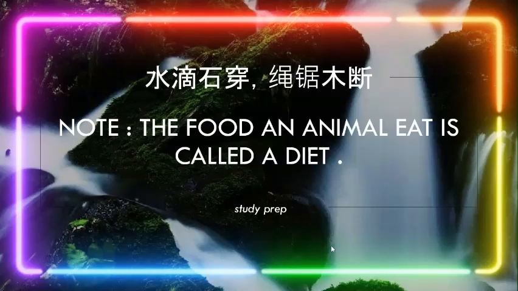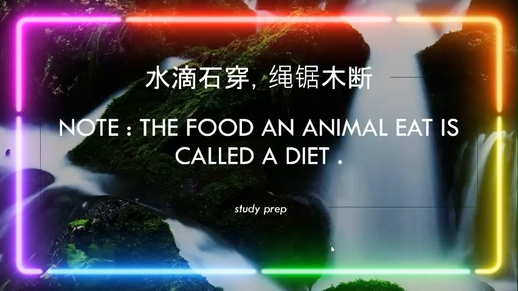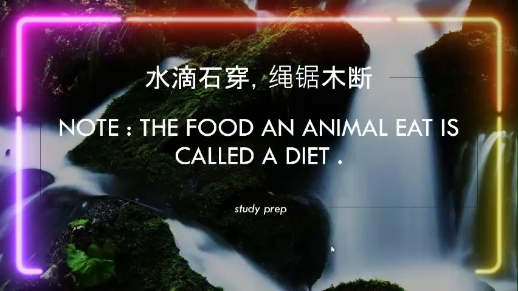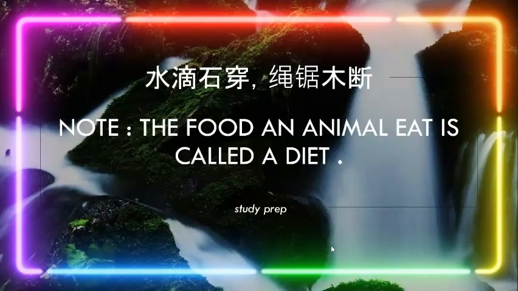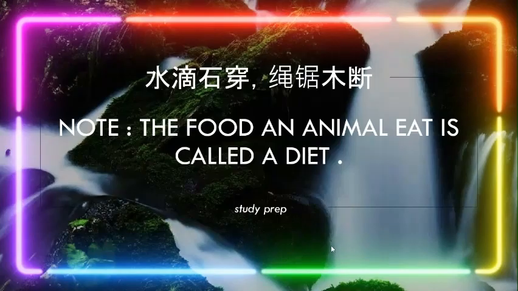So something a lot of students probably miss is that they get mixed up with what a diet actually is. If you want to make it simpler for yourself, the food an animal eats is called a diet. When you utilize the term animal, this is both for Homo sapiens, which is humans, and all creatures on earth. It's a more unilateral term, meaning that it actually subdivides into all categories of humans and all categories of animals, because humans in a basic sense are animals.